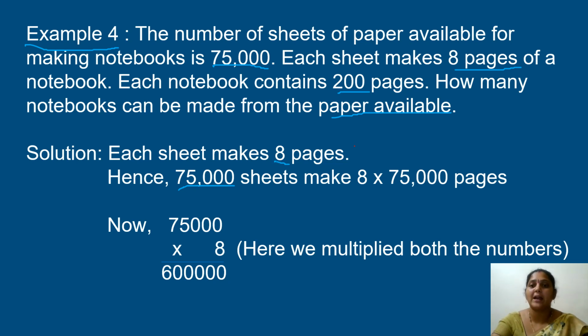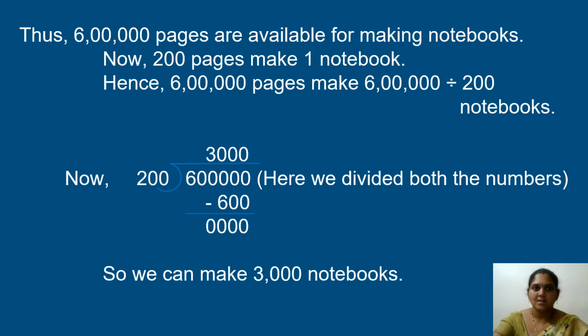Now we have to first find the number of pages we can make from the sheets. So what you have to do? You have to multiply these 75,000 sheets with the number of pages, that is 8. So 75,000 into 8 gives 6 lakhs. Here we have 6 lakh pages. So these 6 lakh pages should be divided by the 200 pages of a notebook.